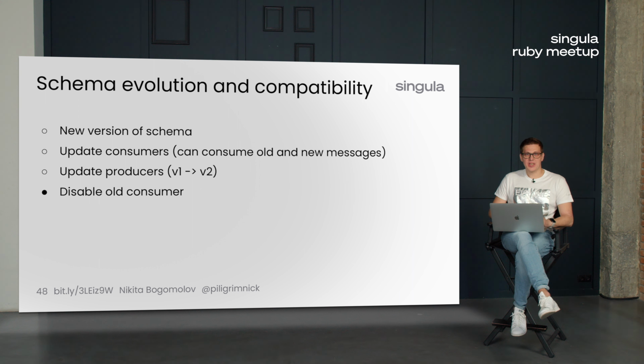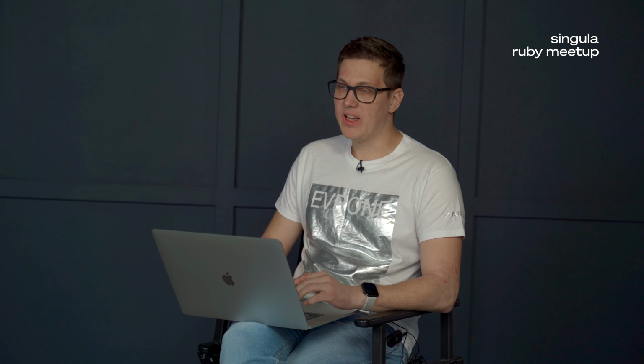And after that, we can disable the old consumer, remove this code, and fully pass to version 2. And the last step, we can disable all old consumers, remove old code, and use only version 2.